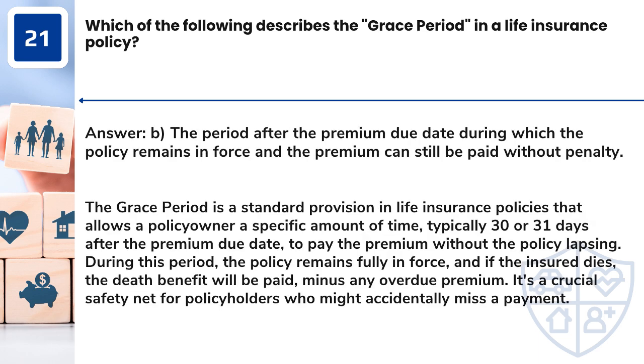Answer: B. The period after the premium due date during which the policy remains in force and the premium can still be paid without penalty. The grace period is a standard provision in life insurance policies that allows a policy owner a specific amount of time, typically 30 or 31 days after the premium due date, to pay the premium without the policy lapsing. During this period, the policy remains fully in force, and if the insured dies, the death benefit will be paid, minus any overdue premium. It's a crucial safety net for policyholders who might accidentally miss a payment.